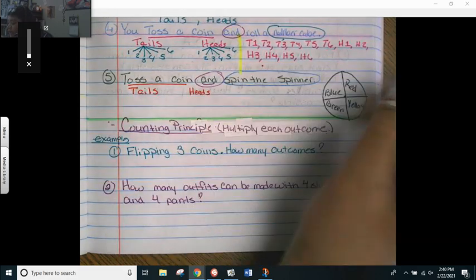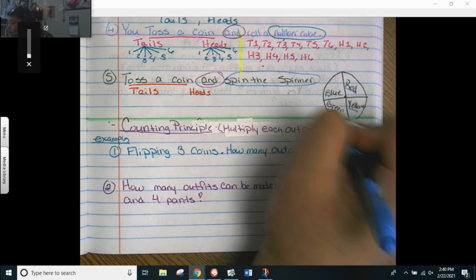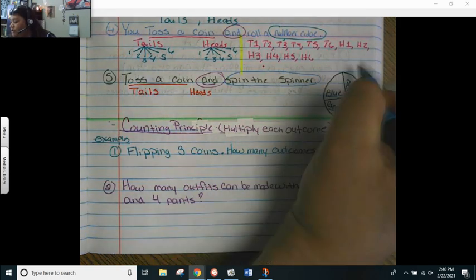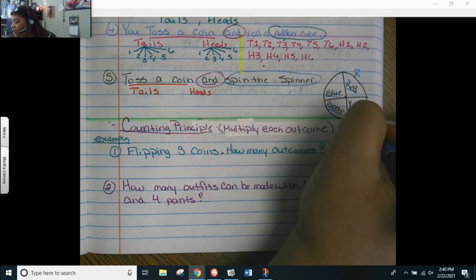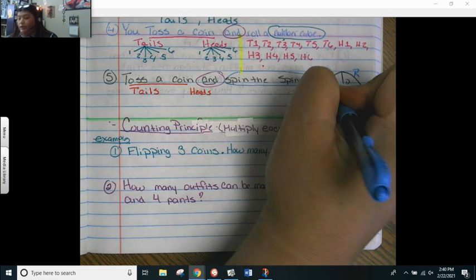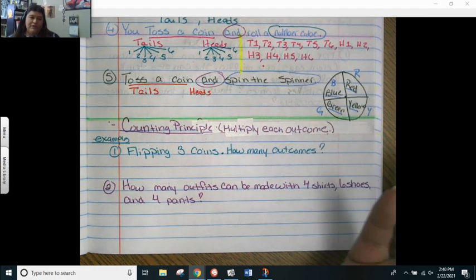And look what's on the spinner. I have red, yellow, green, and blue. Now, so I don't have to write them all out, I'm just going to abbreviate, okay? So I'm going to do R for red, Y for yellow, G for green, and B for blue. Okay, that way we don't have to write so much.